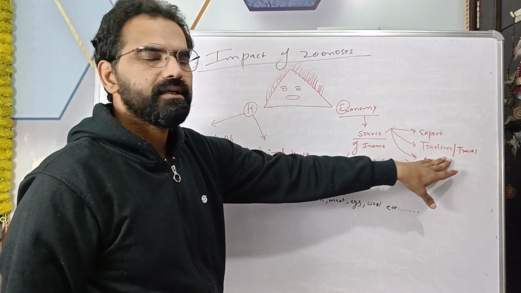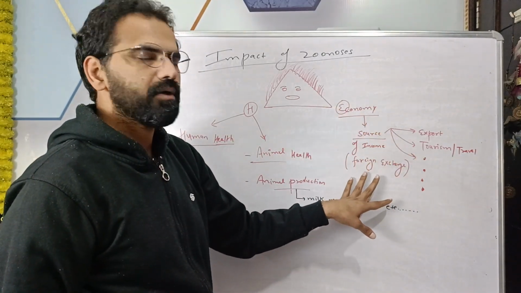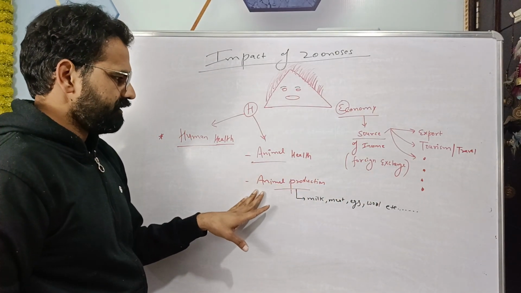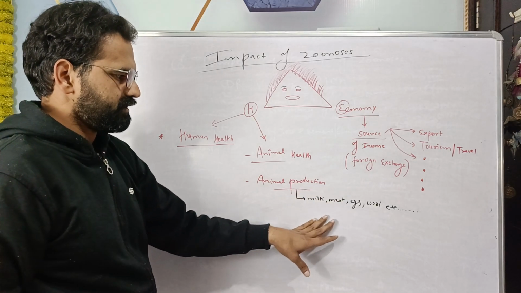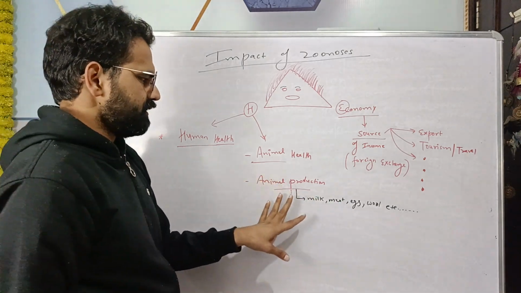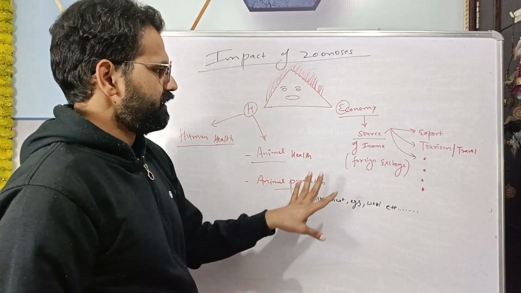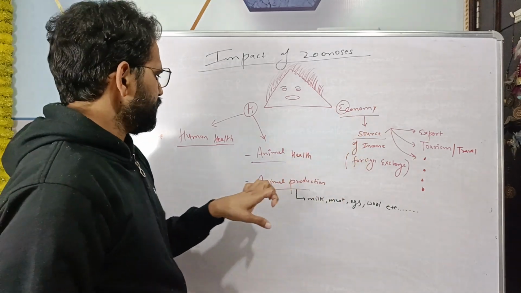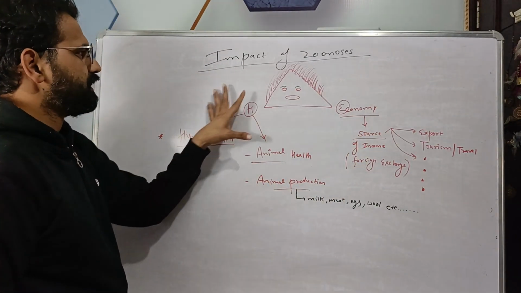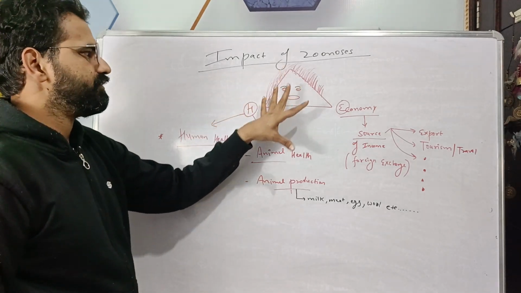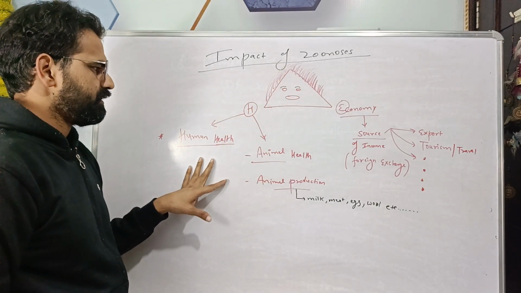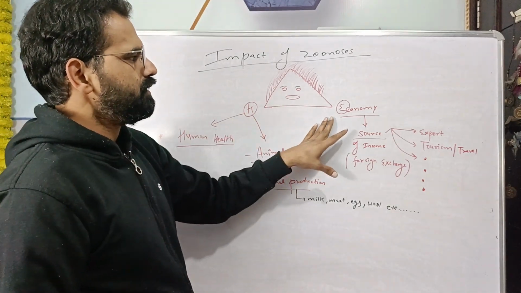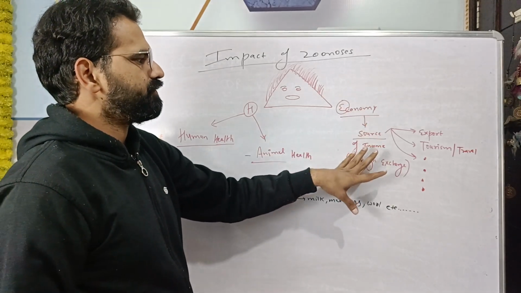Then tourism and travel also contribute to economy of the country. So animal health as well as animal production, that is animal product, these are very important because they contribute to the Indian economy. So in this lecture we'll see what is the impact of different zoonoses on human health and on animal health, which ultimately led to the impact on economy of India.